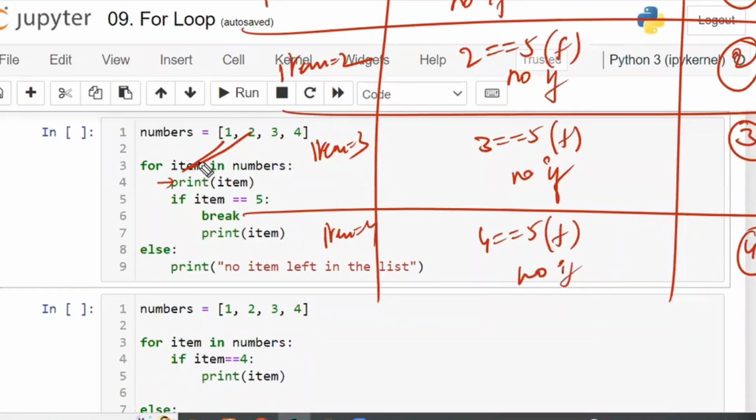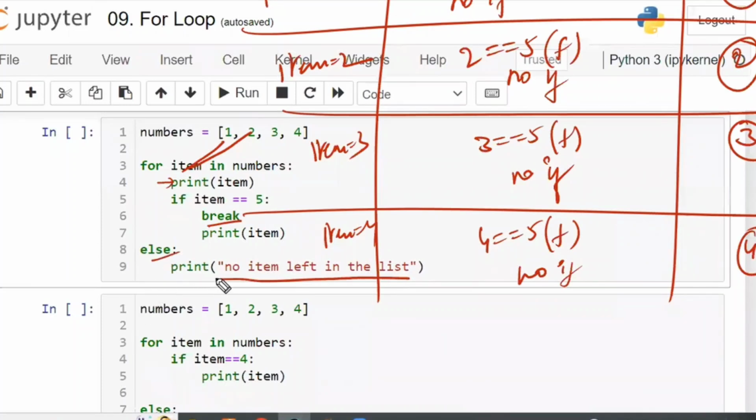Now after that, 1, 2, 3, 4 completed. The for block was completed. In the entire for block, was the break ever executed? It was written in the given program, but was it executed? No. Since the break was not executed, it says no item left in the list. The else part will be executed automatically.